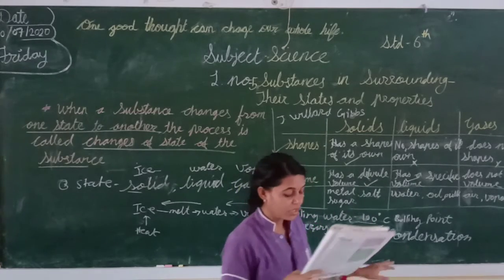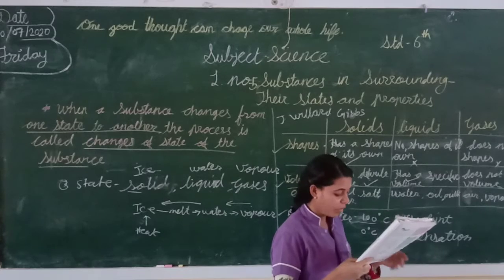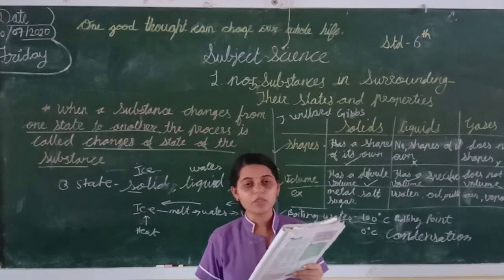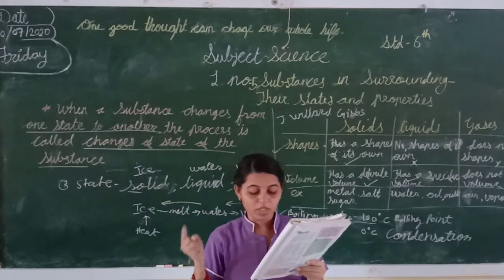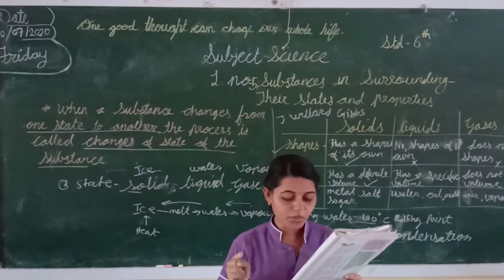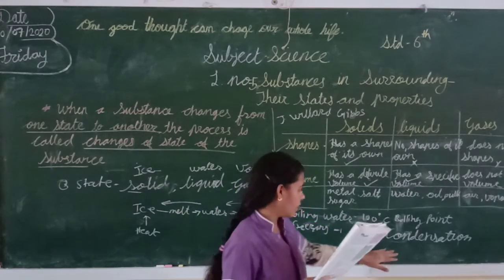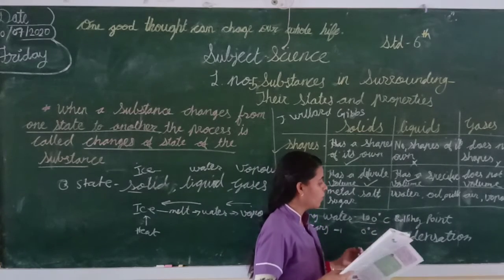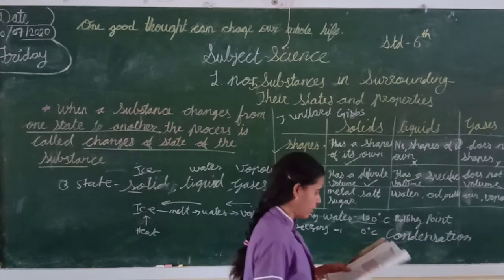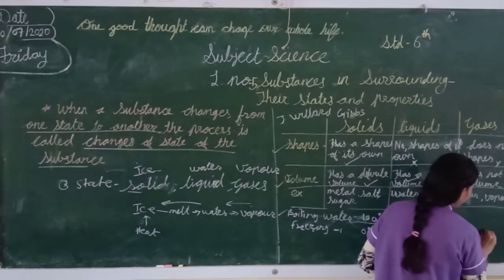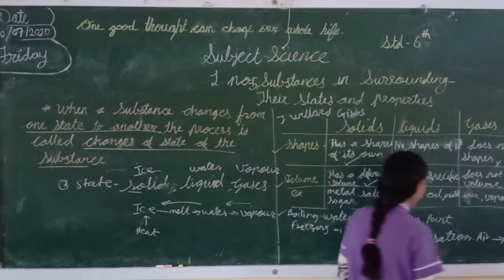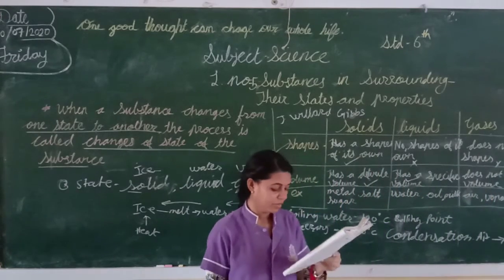So it's called condensation. When water vapor cools, it converts into water again. Vapor converting into water is called condensation.